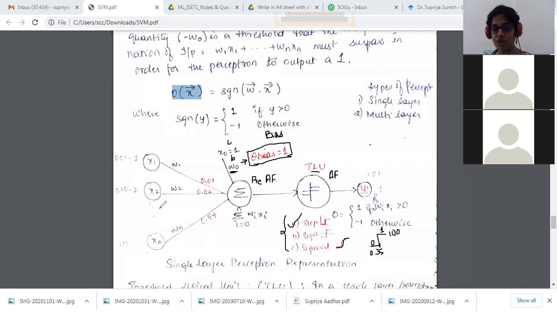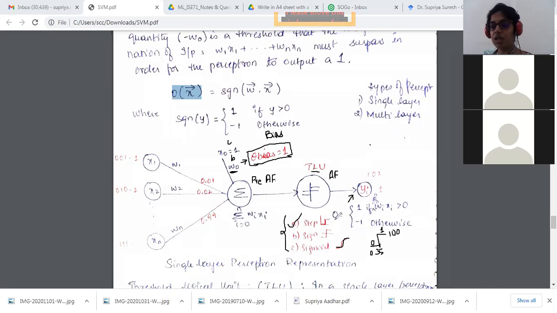And these are the inputs and these are the weights associated with it: the pre-activation, the activation, the threshold logic unit, which has all of these things, and the final output yi. You can see the output yi depends on the summation: it is 1 if the summation is greater than 0, or -1 otherwise. I've written this over here as the output condition. We already encountered that as well.